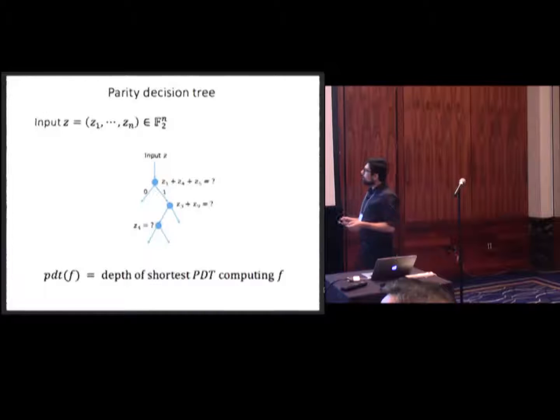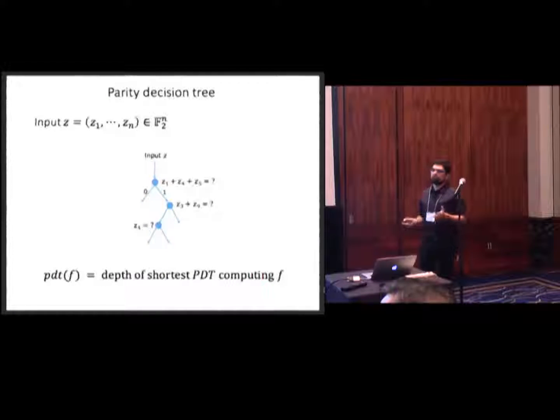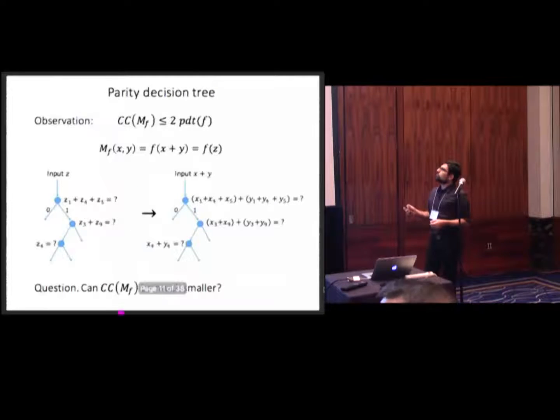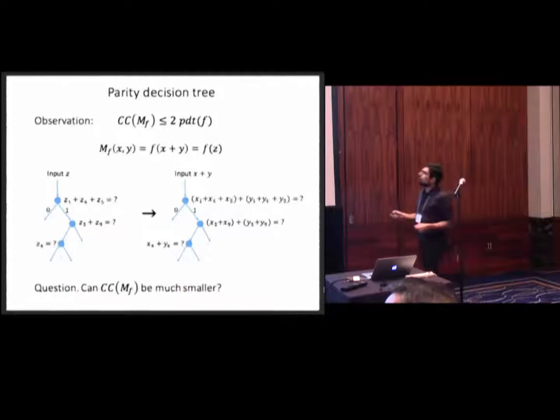Anytime I'm using addition, I mean XOR. And the parity decision tree complexity of a function is defined as the depth of the shortest parity decision tree that computes your function. Okay? Well, here's an interesting observation: communication complexity is always bounded by at most twice the parity decision tree complexity.